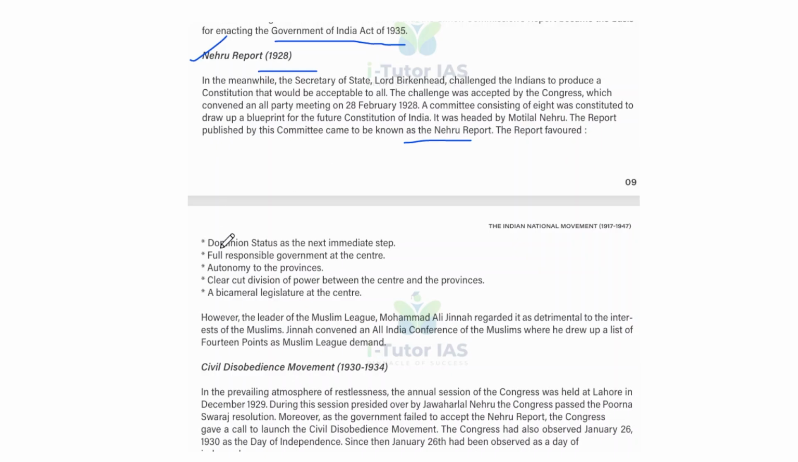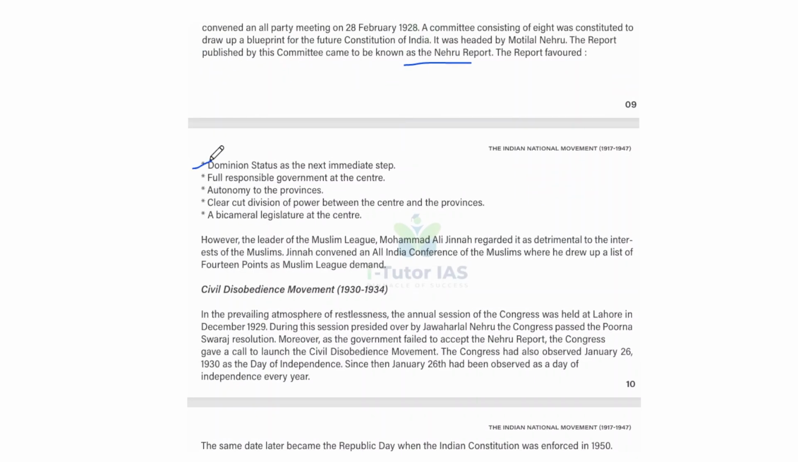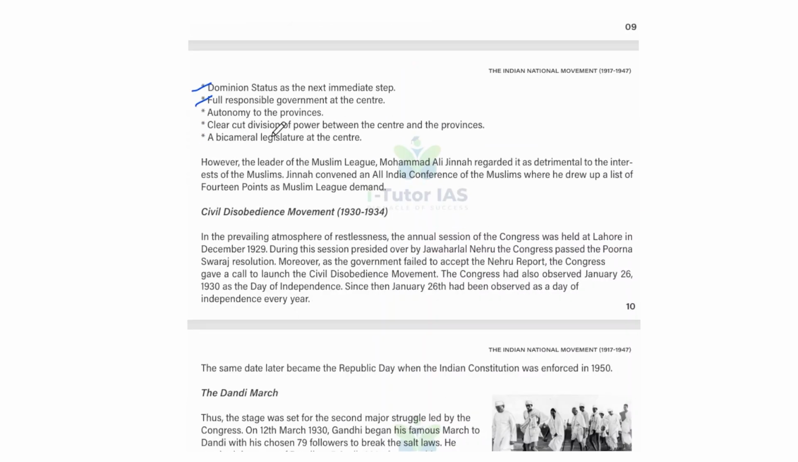The report favored dominion status as the next immediate step, full responsible government at the center, autonomy to the provinces, a clear-cut division of power between the center and the provinces, and a bicameral legislature at the center.